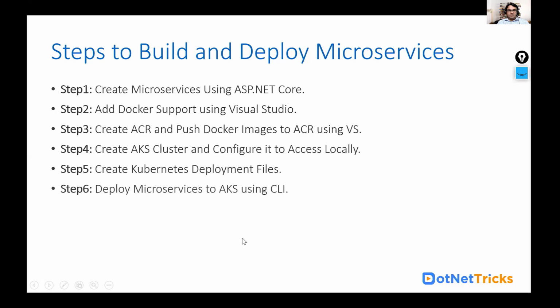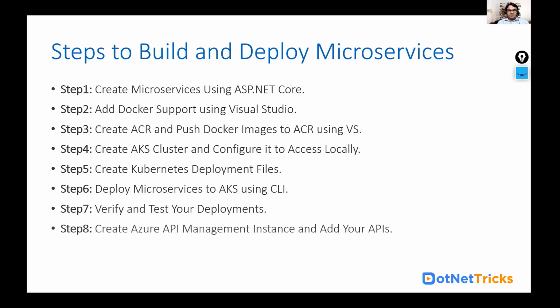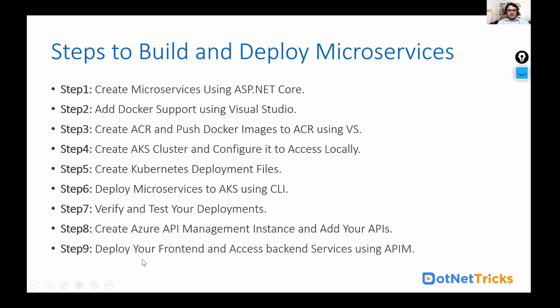The next step is here: deploy the microservices to the AKS using the CLI, all the commands I mentioned in the PPT itself. Then verify and test your deployment, whether it has been done successfully or not. That thing I also verified. Everything is done properly. The next step is here: create the Azure API management instance and add our API over there. For adding the API, make sure you have generated the Swagger JSON, and the Swagger JSON you can import. Then the next step is here, which you need to follow.